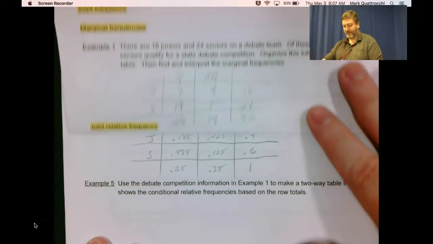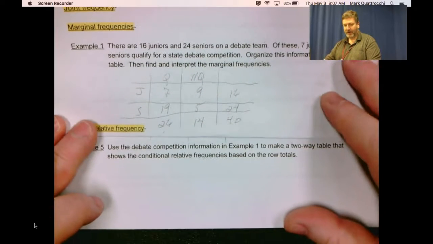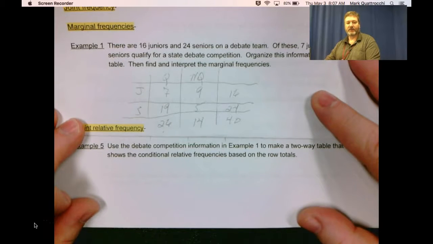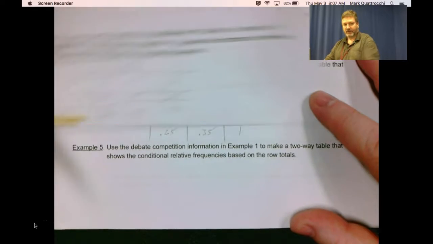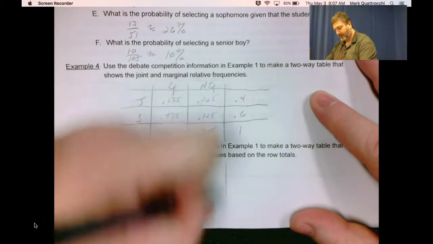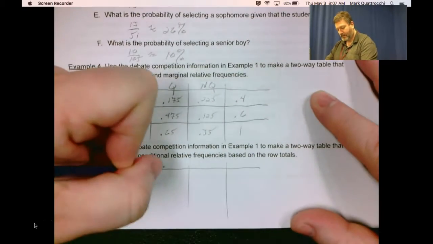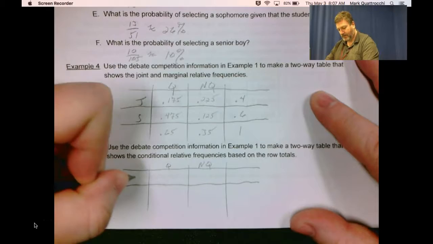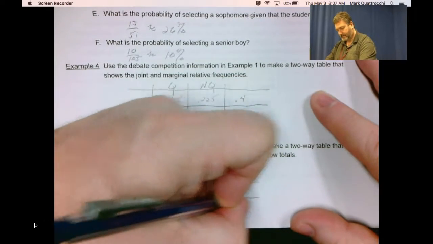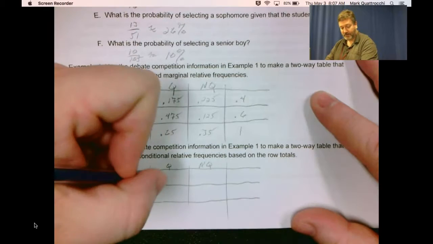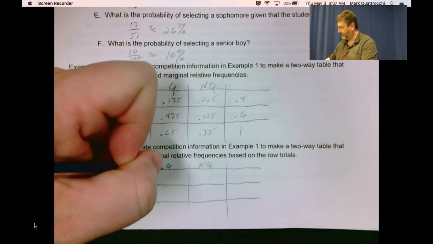Okay, example 5 is going to use the same chart. We're going to make a two-way table that shows the conditional relative frequencies based on the row totals. So actually, I'm not using this chart. We're going to use this one. So let's recreate our table again. Qualified, not qualified. Juniors, seniors. This time there's no margins. Okay, we're using the margins. In other words, we're going to do, get my calculator out here.